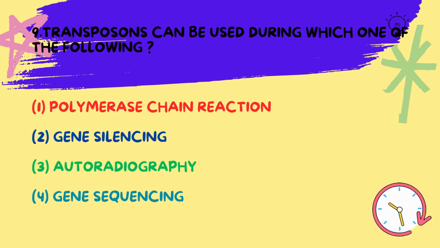Transposons can disrupt gene function when they insert themselves into a nearby gene, effectively silencing or altering the expression of the gene. These characteristics make them a useful tool in genetic research for studying gene function and regulation, as they help scientists to understand the effect of turning specific genes on or off. Transposons, also known as jumping genes, are segments of DNA that can move from one location to another within a genome. They can be used in gene silencing. So the answer is B or 2, gene silencing.